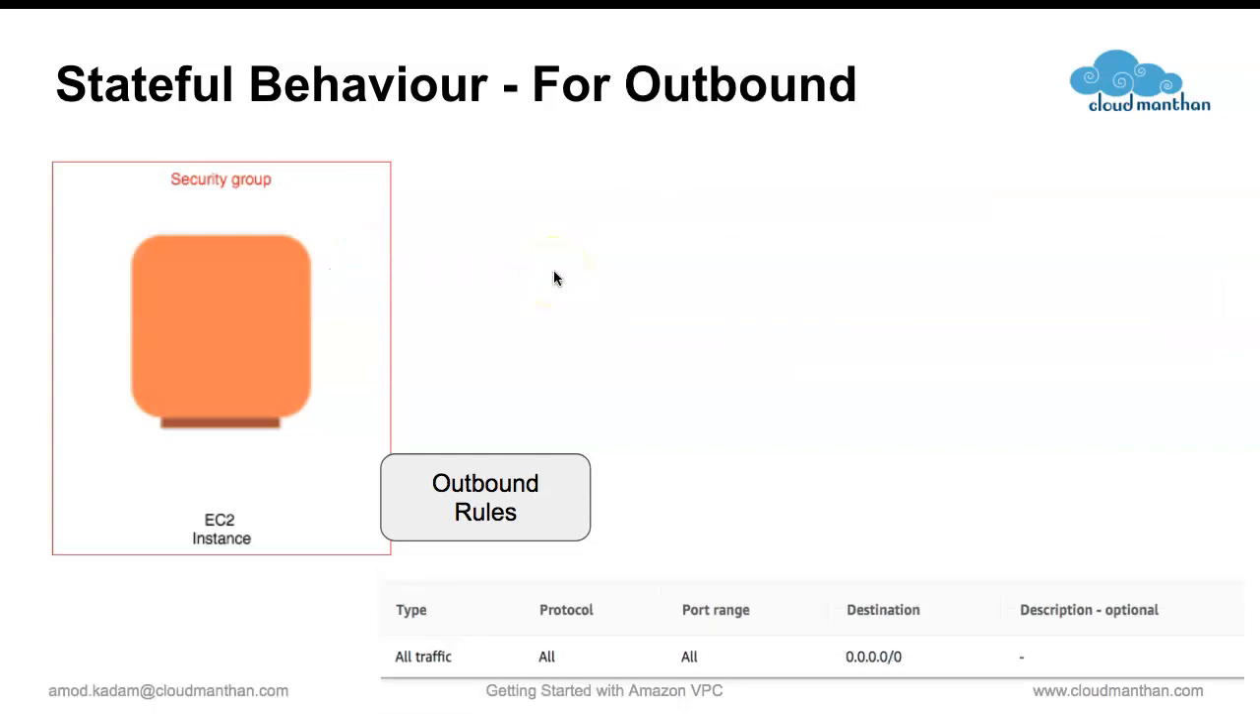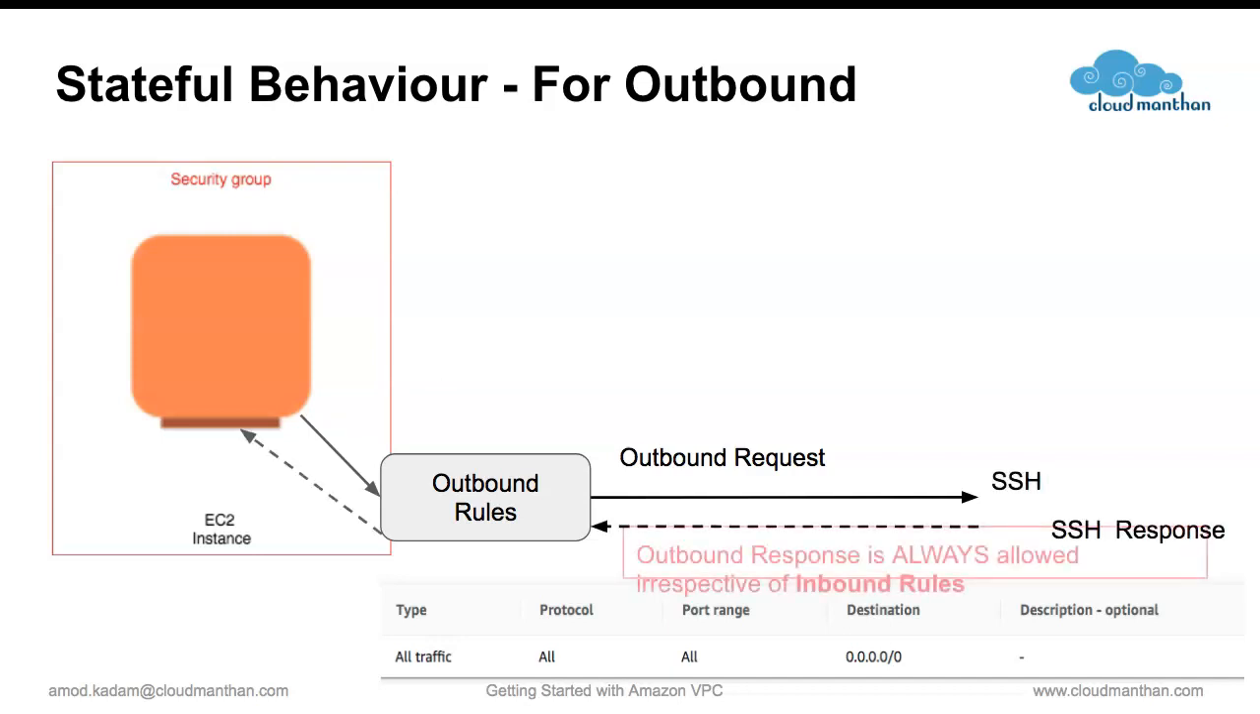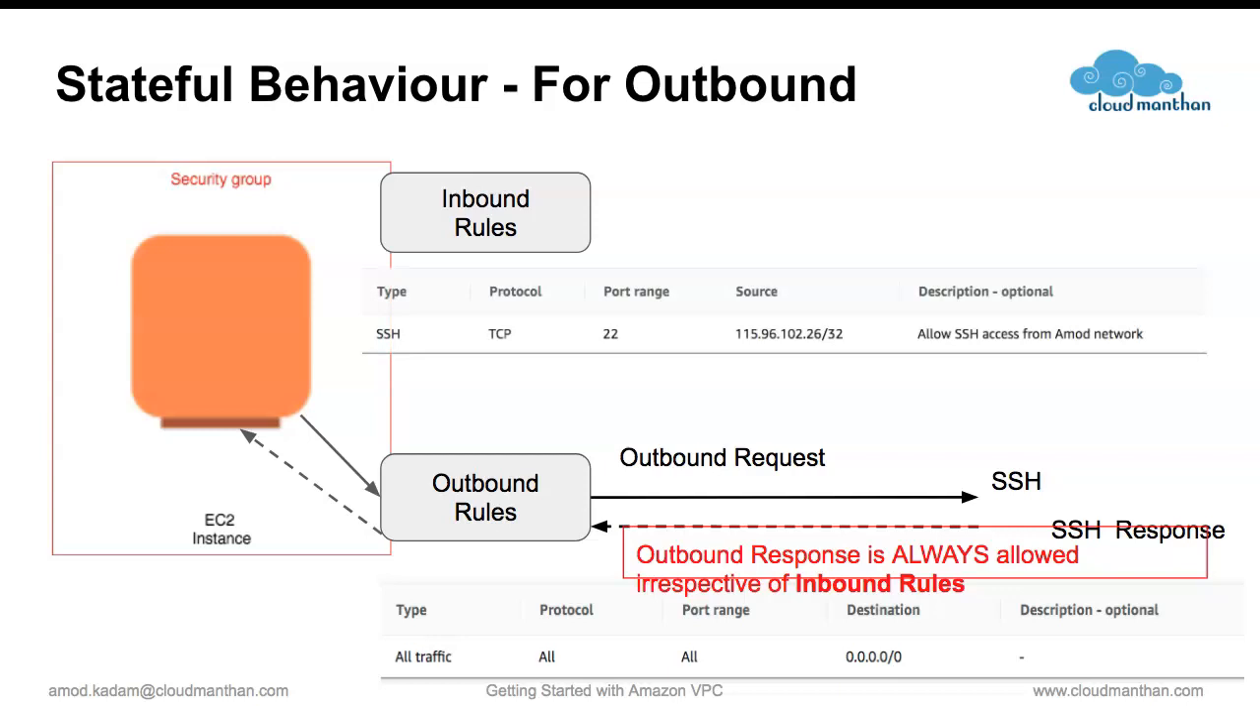Similarly, for outbound connections, let's say your EC2 instance is initiating an SSH access. From this EC2 instance, it wants to go to the outside world and connect to some remote server. Irrespective of your inbound rules, this will be allowed. Your EC2 instance initiates a request, it goes to the destination, and the destination sends the response back to your EC2 instance. This will always be allowed irrespective of inbound rules. If you add inbound rules, it doesn't make any difference to this behavior. So this is called statefulness of security group.